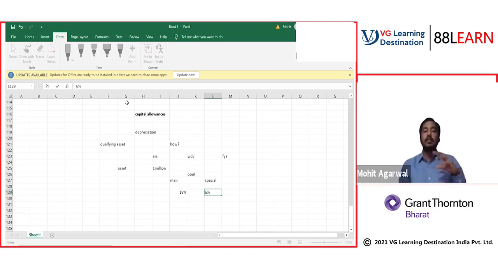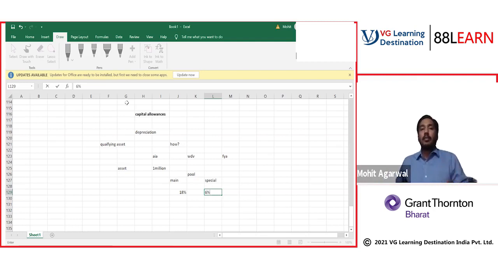If you have an asset, first you will get the 1 million. But if you have assets more than 1 million, you can go to the WDV pool. Now WDV pool has main pool and special pool. Main pool, obviously, is given a higher rate of depreciation, so it's better in comparison to special pool. So understand this thing also.